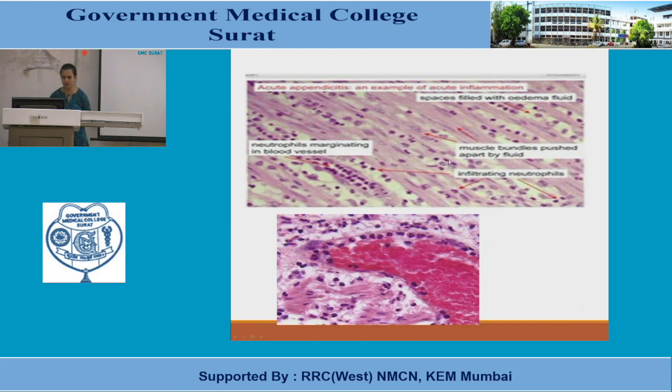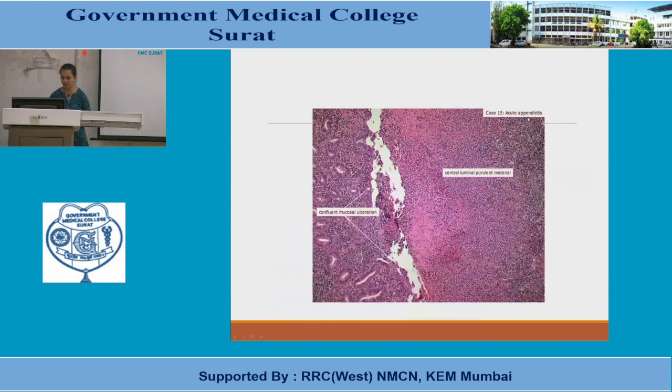So this is the neutrophilic infiltrate. Now what you are seeing here, again, these are the muscle cells. This is the margination of neutrophils. Neutrophils have marginated over here, and now they are going outside into the interstitium, into the muscularis propria, sorry. Again, a case of acute appendicitis.